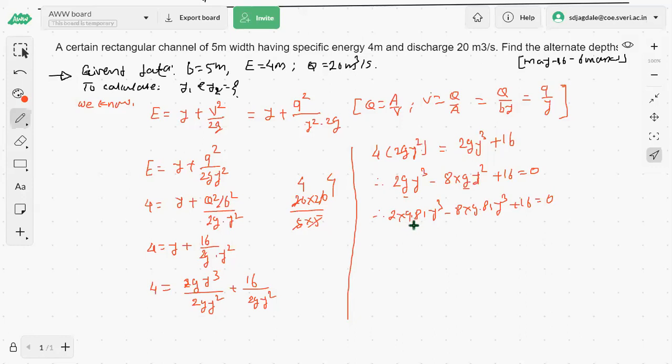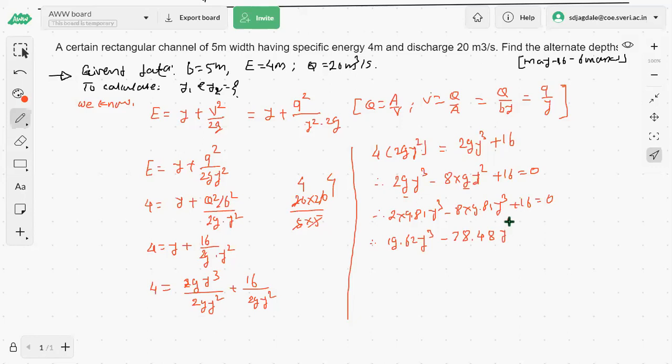Is it 19.62? Yes, sir. So 19.62 y cube minus how much is it now? 8 into 9.81, that is 78.48.